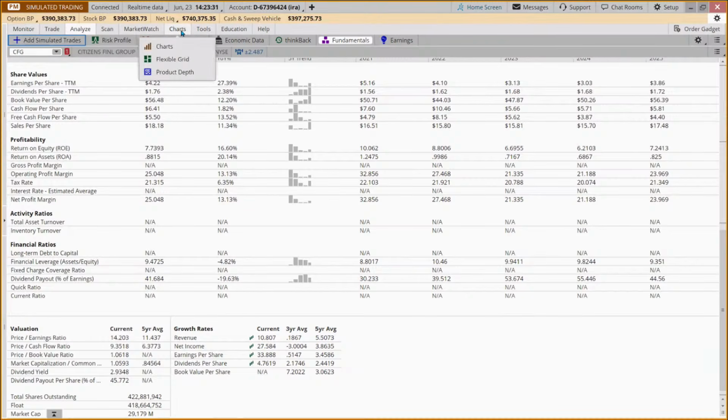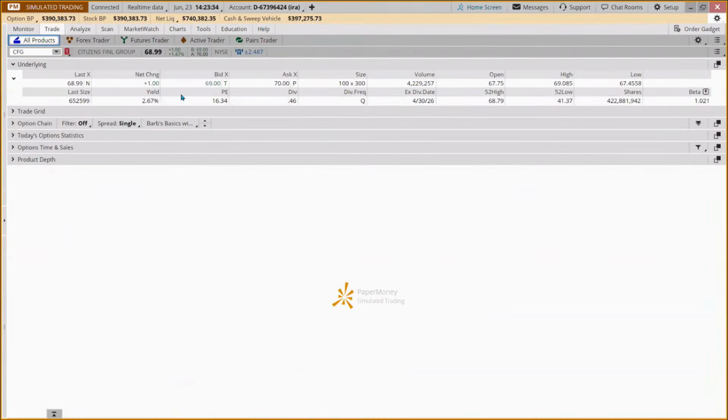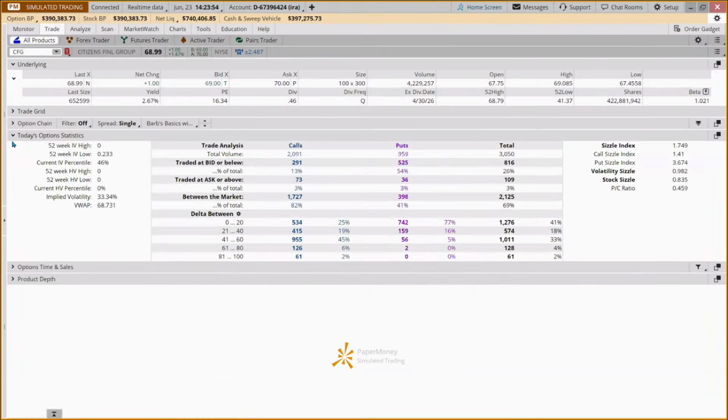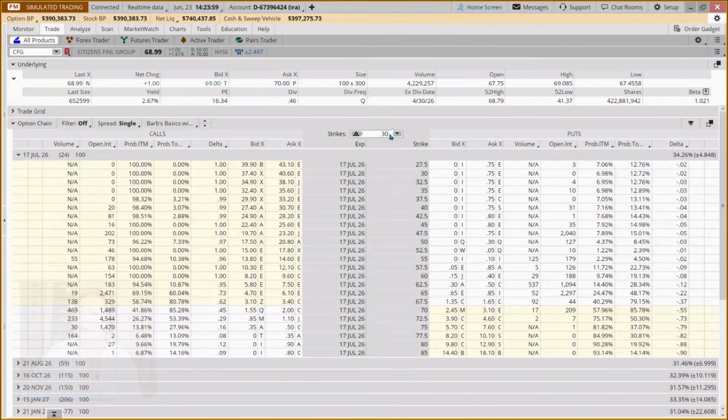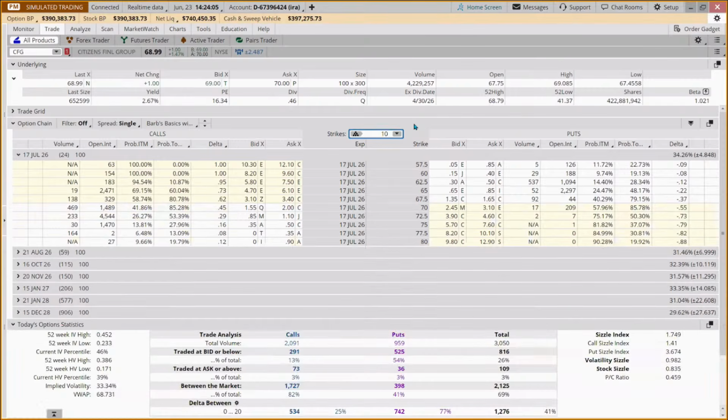So if we wanted to add shares, if we come to the trade tab, we could have our position size be no more than, say, 25,000. So we could take our 25,000 divided by our 68.99. We could buy 362 shares. Now, if you wanted the ability to sell a covered call, or buy a protective put over earnings or something like that, you may want to buy a round number, 100 lot. So you may say, well, I'm going to buy 300 shares then.